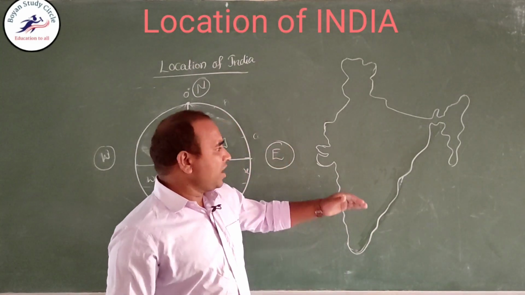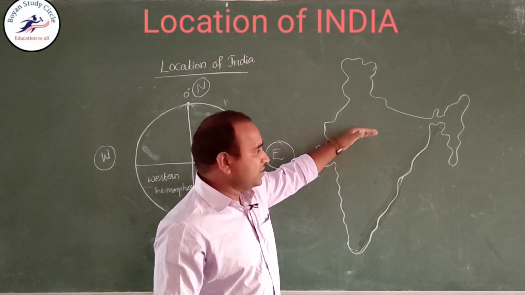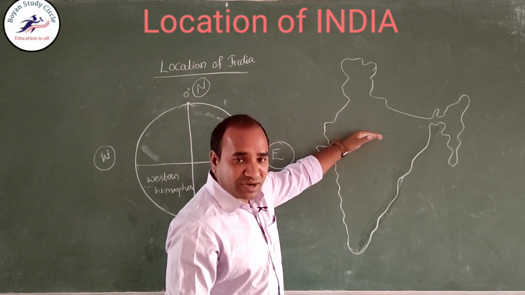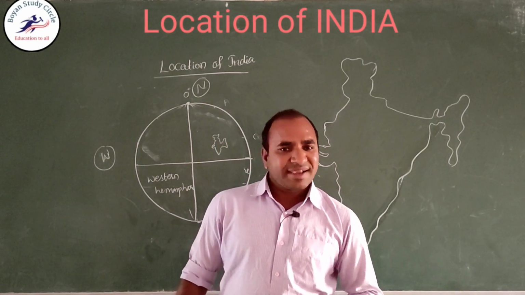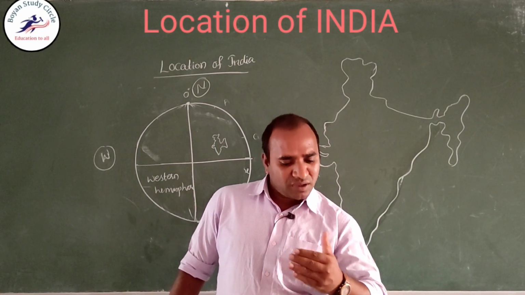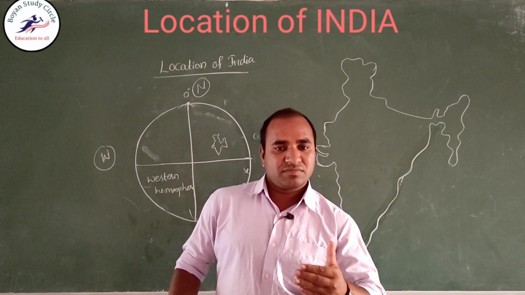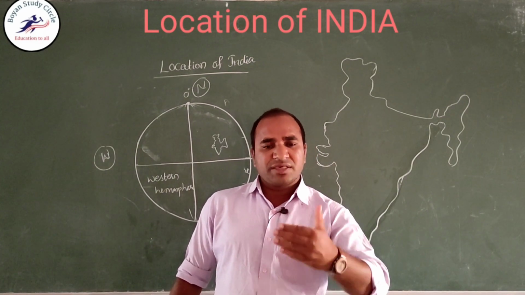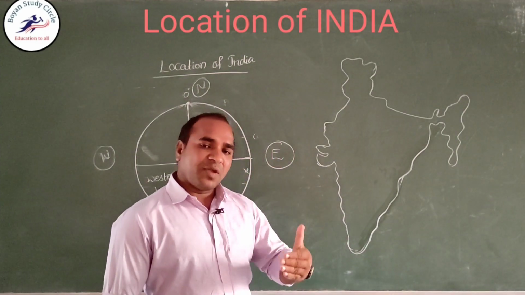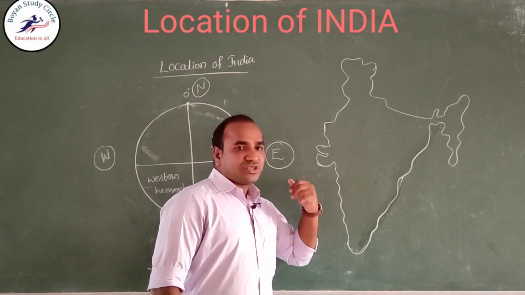India area wise is the 7th largest country, and it is the second most populated country, after China. Population wise, it is in second position; area wise, it is in 7th position.